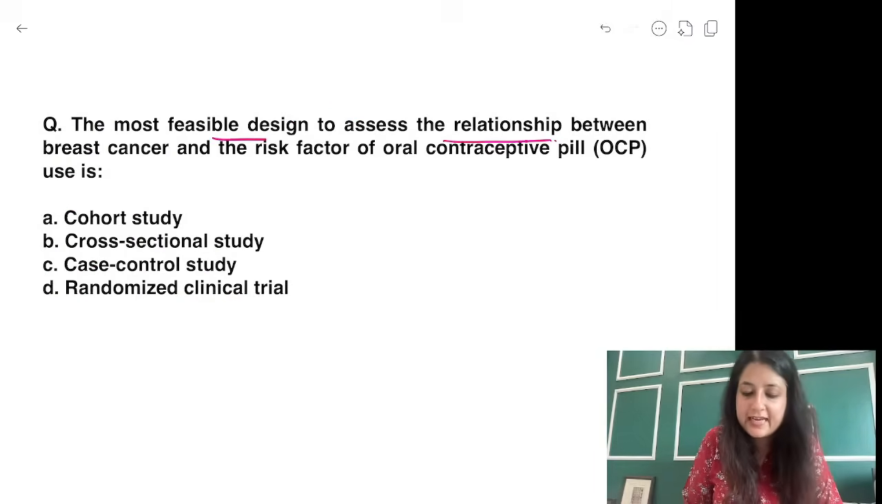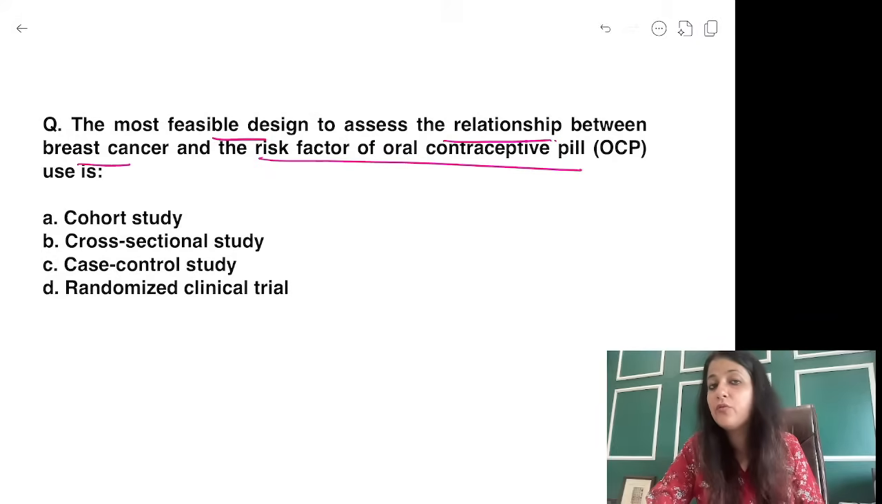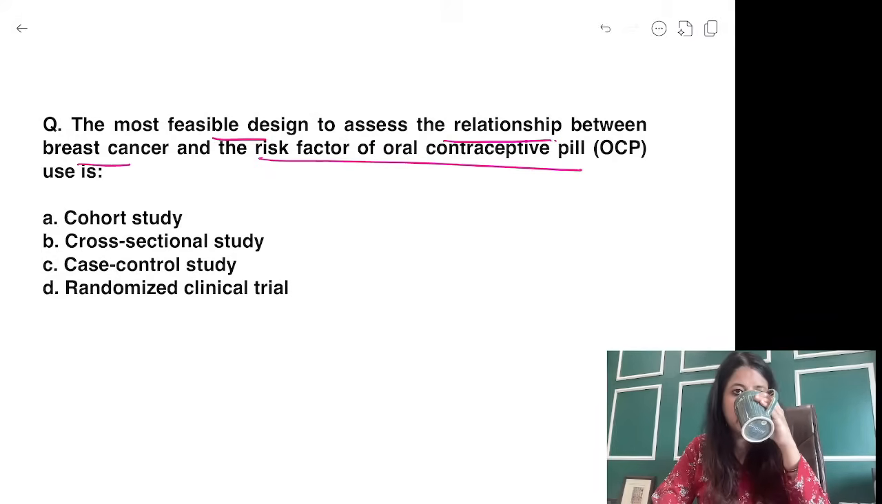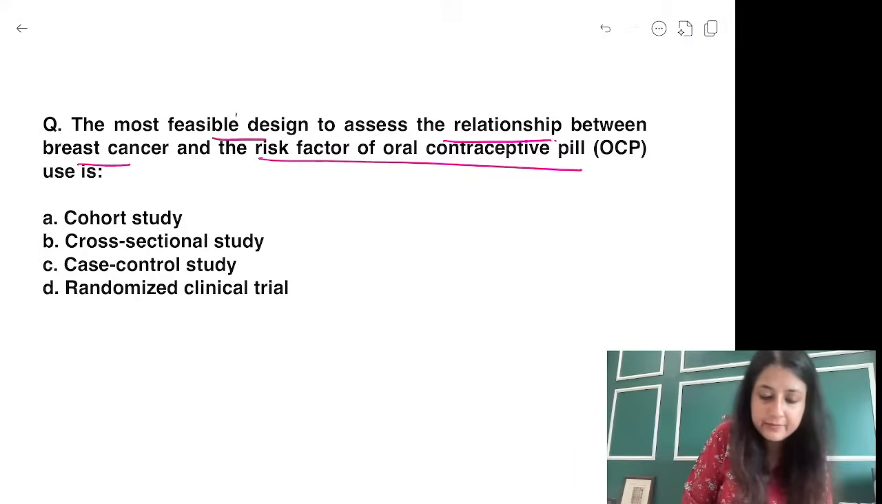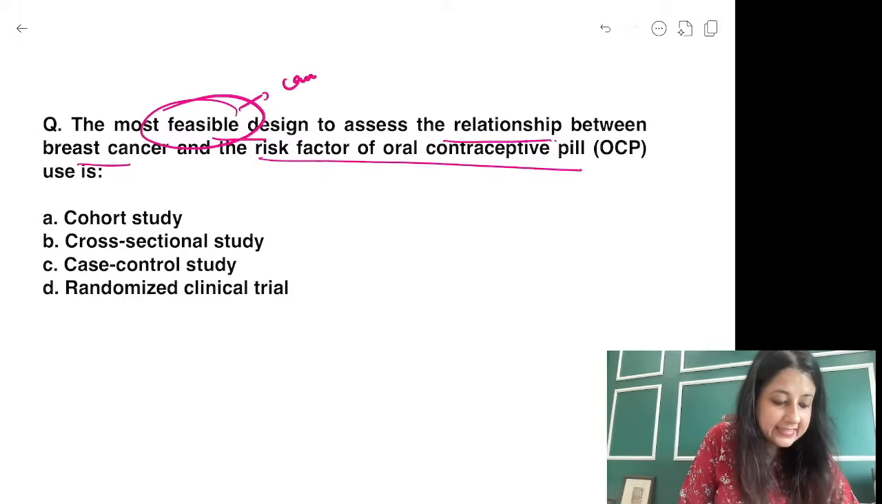Most feasible design to assess relationship between breast cancer and risk factor of OCP uses. What is your answer here? Here there's a buzzword. Feasible. Feasible means can easily be done. Okay? Can easily be done. जो आसानी से हो जाए.